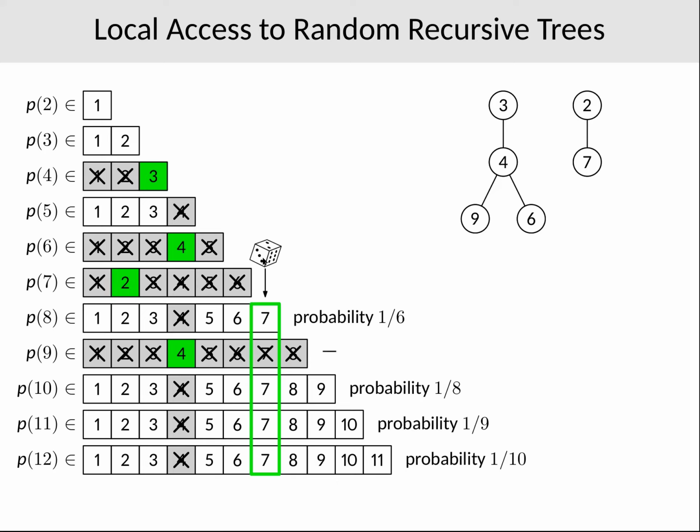And concerning the children, there's a similar complication where we know 9 to be a child of 4, so 9 can no longer be a child of 7. You'll have to read the paper for details, but roughly speaking, if we store the vertices for which we know parents or for which we know all children in a search tree with rank and select queries, then you can address these issues with polylogarithmic overhead.